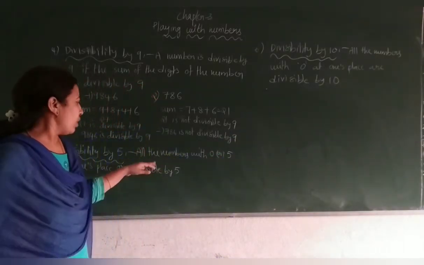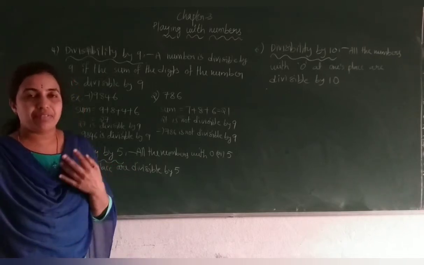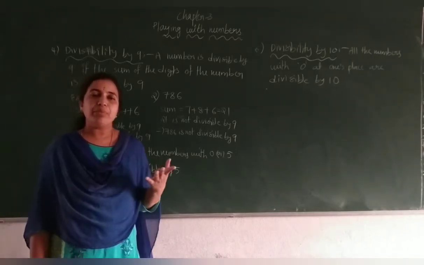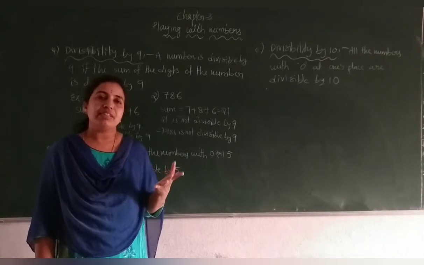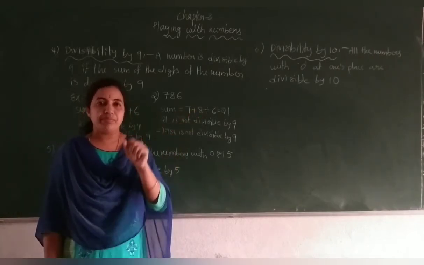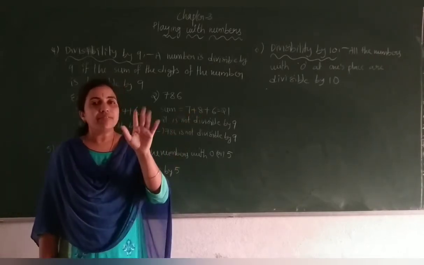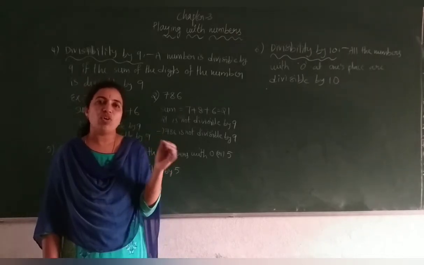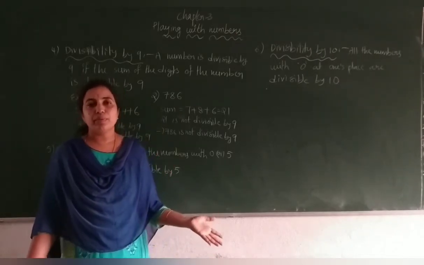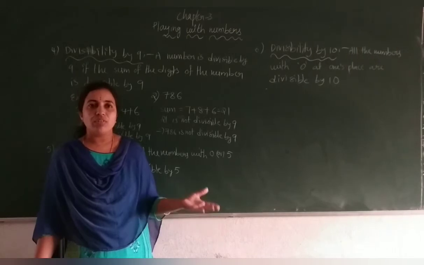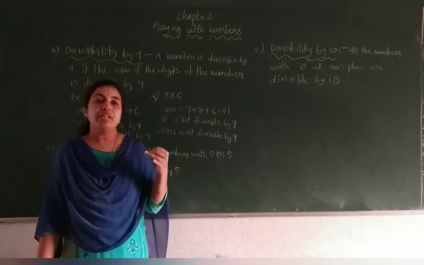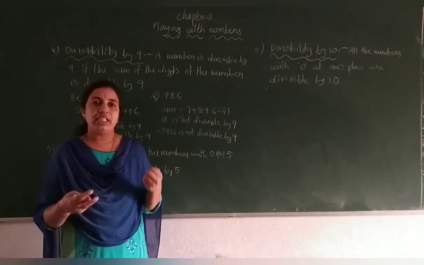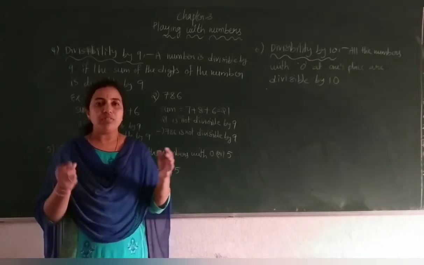Okay. Now coming to divisibility by 5. You know already, in the 5 table all the values always end with 0 or 5. If the ones digit is 0 or 5, then the number is divisible by 5. Yes or no? 5, 10, 15, 20, 25, 30, 35, 40, 45. 0, 5, 0, 5.